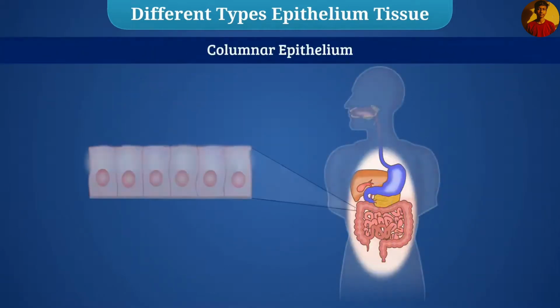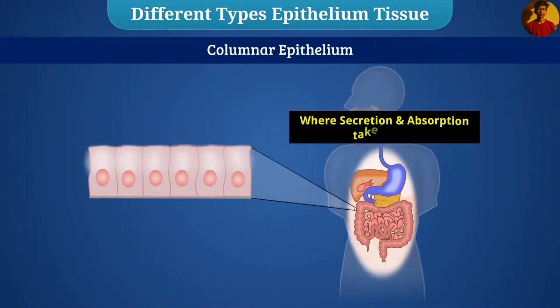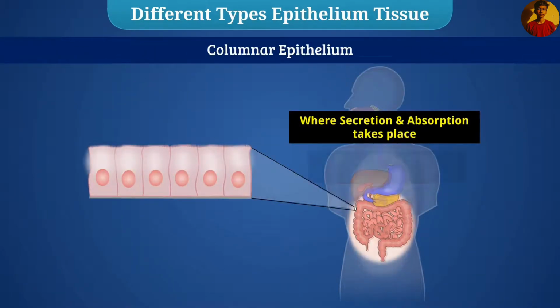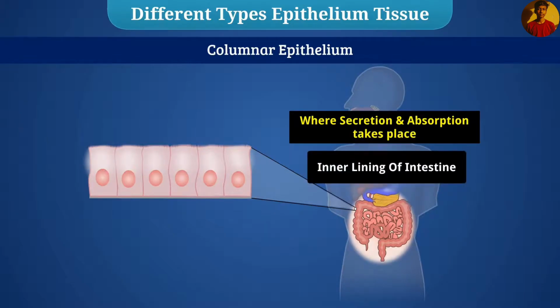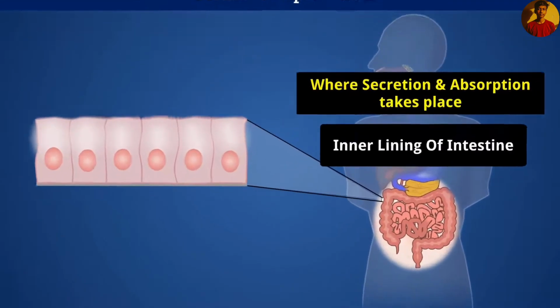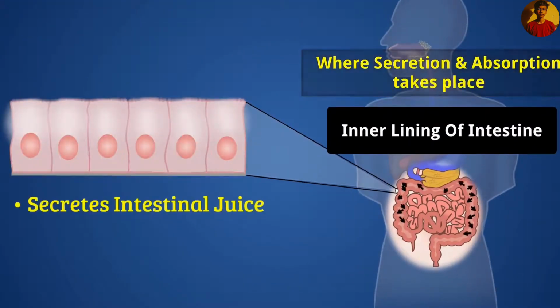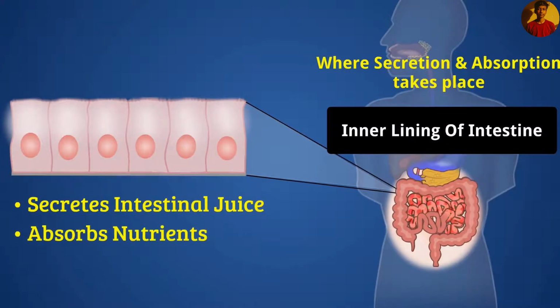Organs of the body where secretion and absorption takes place, for example, in the inner lining of intestine, long epithelial cells are present, which is called columnar epithelium. It helps in crossing the barrier. This epithelium secretes intestinal juice and absorbs nutrients.